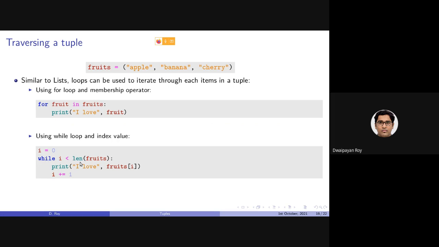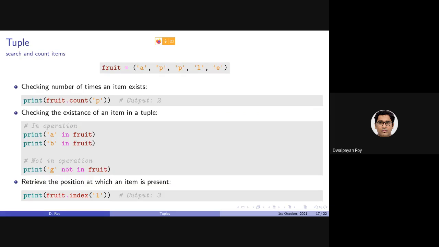This is exactly similar to the way we have traversed a list. So if fruits is a list or fruits is a tuple, in either case, both these statements will traverse all the items in that sequence data type.